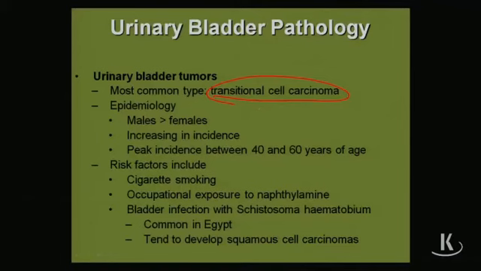Things like smoking can be associated with it. Aniline dyes, benzoamines, those kind of things can be associated with it. Again, cyclophosphamide from your cystitis also can be associated with it as well. Now, however, also notice down here that you can get schistosomiasis can be associated with it too.